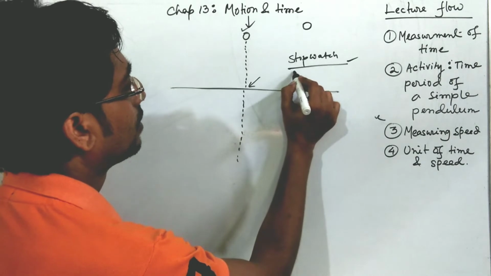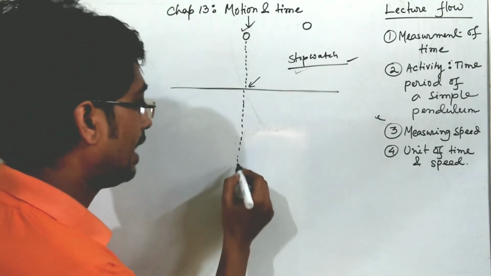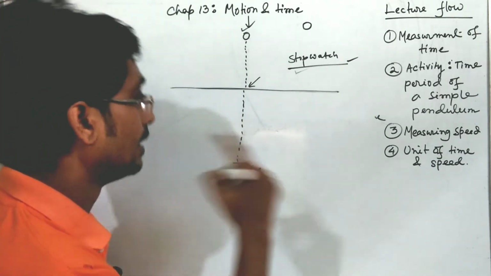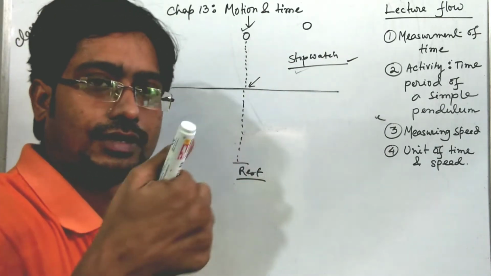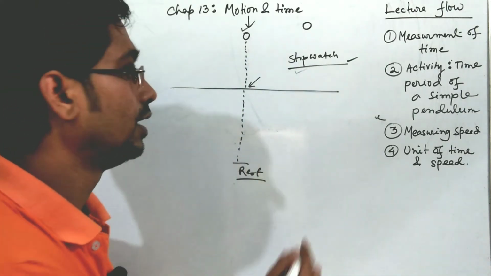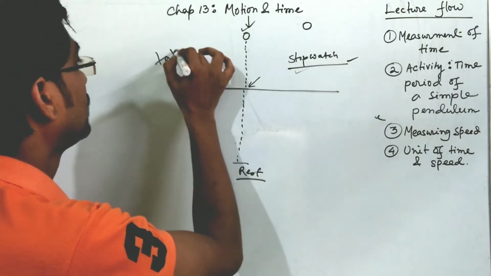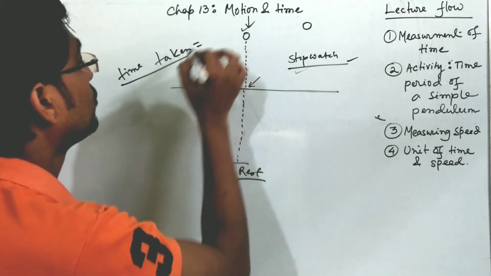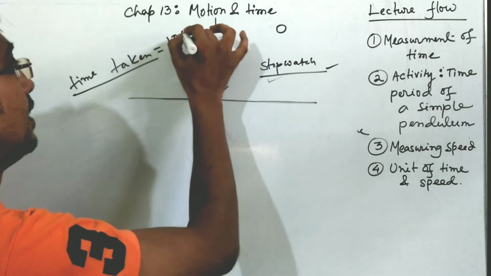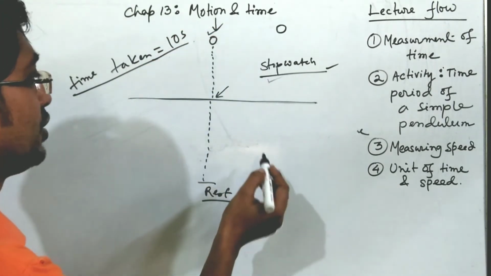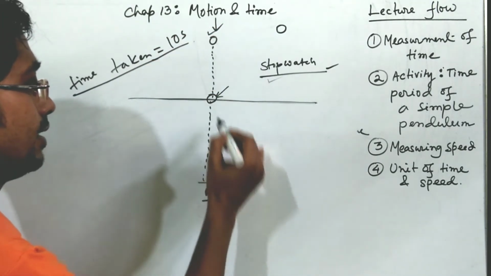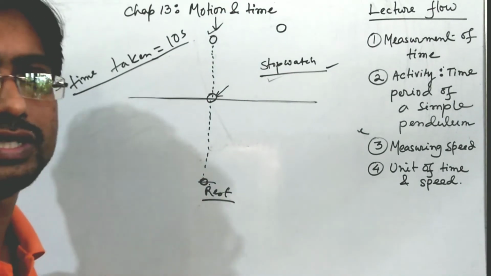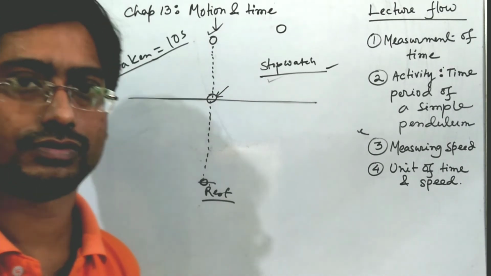Now you have started the stopwatch, and when the ball comes to rest, it will come to rest after some time, then you switch off the stopwatch. Then you have taken the time. So time taken, suppose 10 seconds has been taken by the ball to cross the line and finally reach the point where the velocity, where the speed is 0.